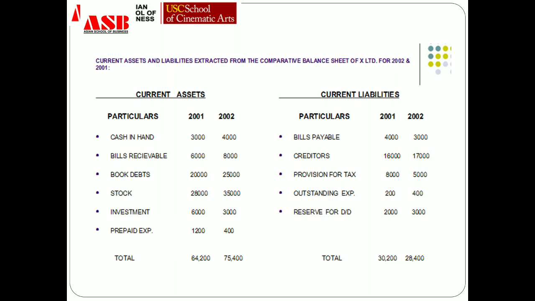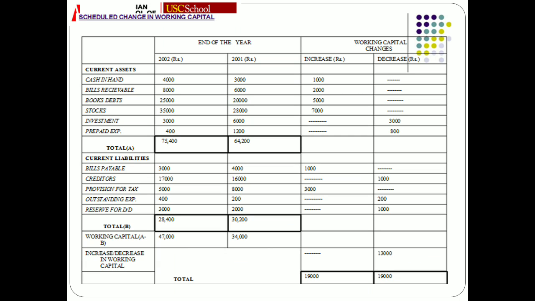Let's suppose for cash in hand, it is 3,000 and 4,000. For the previous year, it is 3,000. For the current year, it is 4,000. Now, if you see, the value of cash in hand has increased. Earlier it was 3,000, now in 2002 it is 4,000. It means there is an increase of cash in hand.